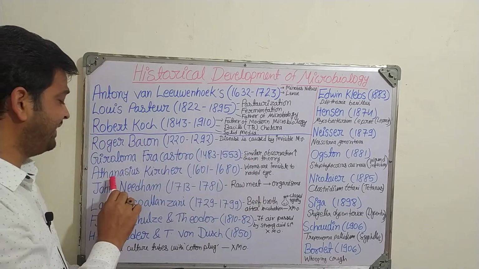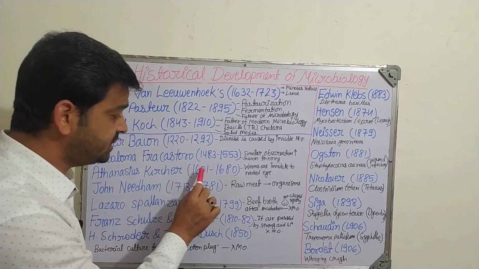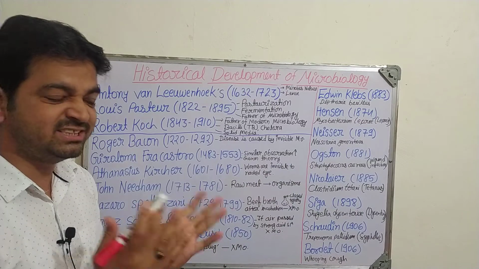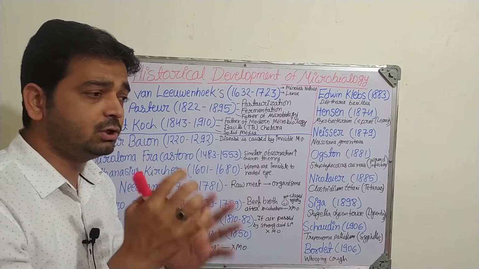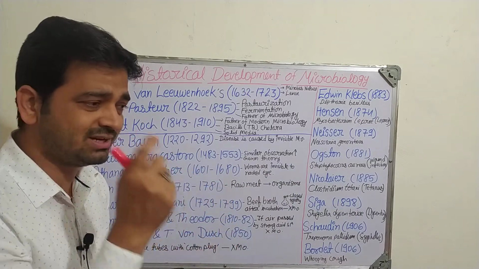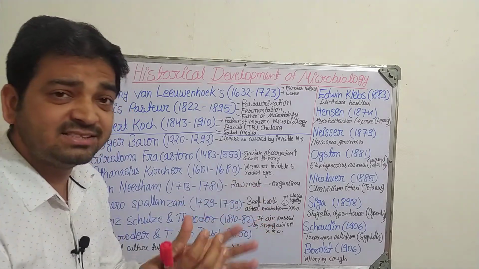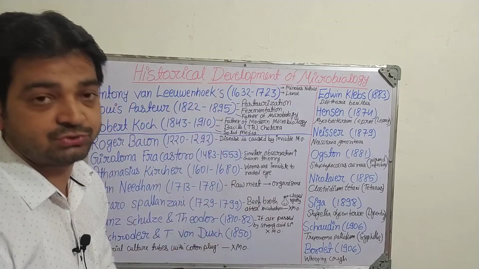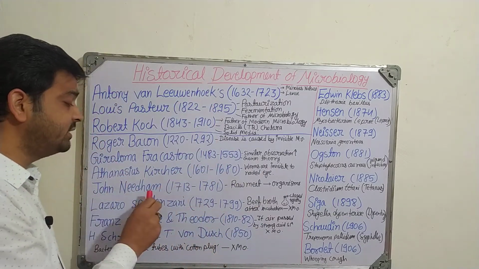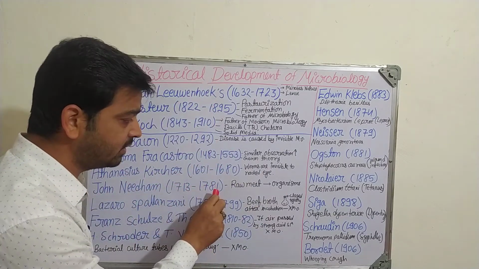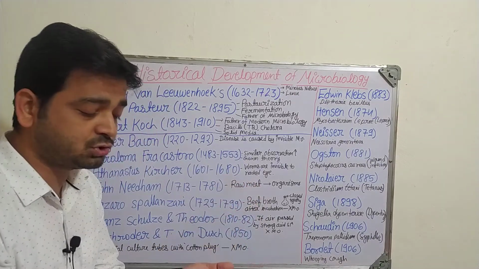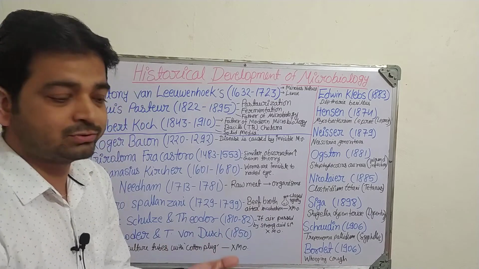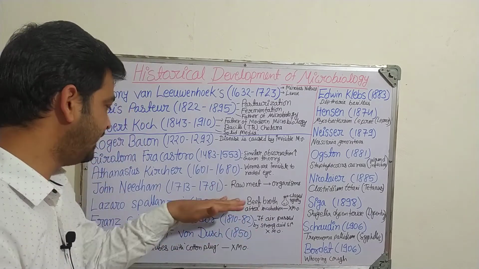Then next, Athanasius Kircher, 1601 to 1680. He told that worms are invisible to the naked eye. To see them we need a microscope, lenses, and many things, but they are invisible to the naked eye. That was told in the 17th century, just imagine. Then next, John Needham, 1713 to 1781. He told that if raw meat is exposed to normal room temperature, organisms will develop. That was also a good achievement at that time.